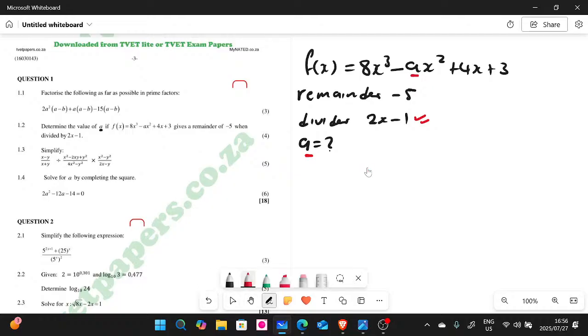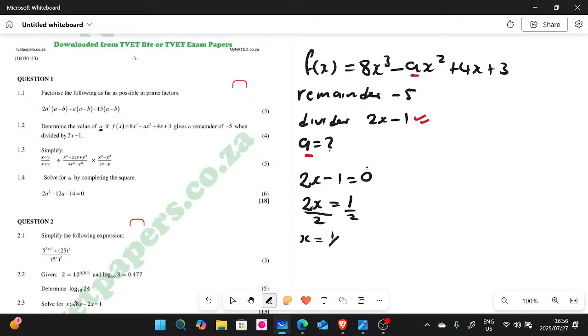What we need to do here with our divider, guys, we need to equate it to 0. If we say 2x minus 1 is equal to 0, and then we need to find our x here. We're going to transpose 1 to the other side. It's going to be negative 1 to the other side, so it's going to be positive 1. So 2x is equal to 1. Then we divide by 2 throughout, and then x is going to be 1 over 2.